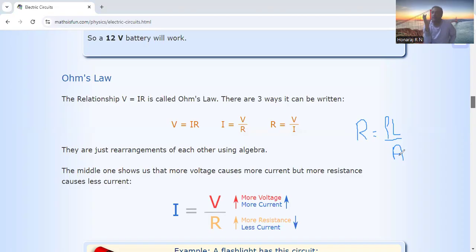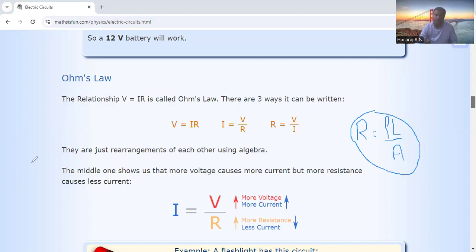If the length of the material is very large, resistance is more. If the area of the material is very large, resistance is less. Rho represents resistivity.